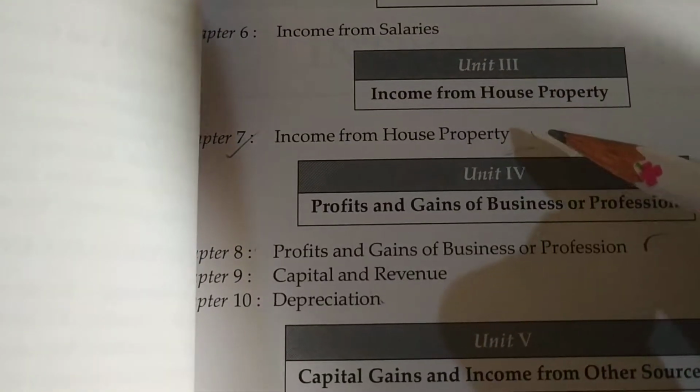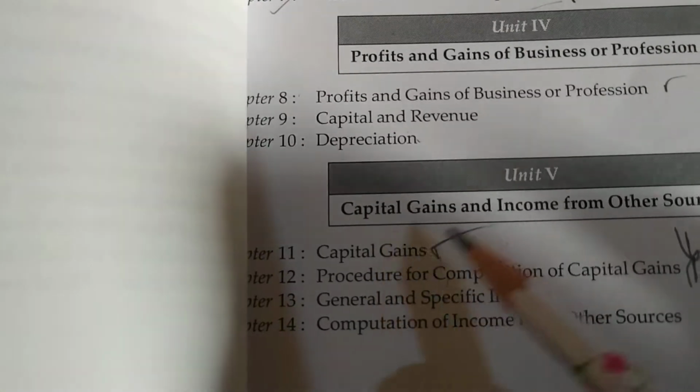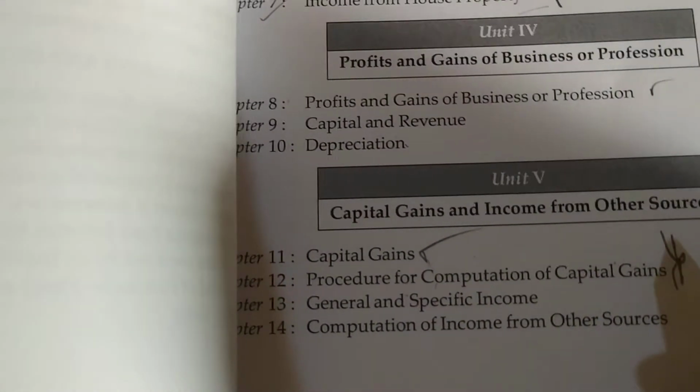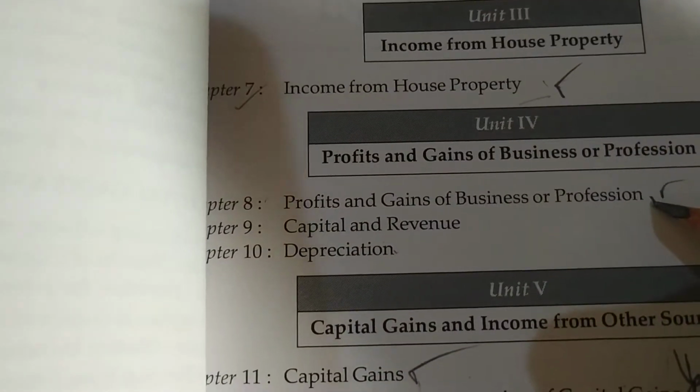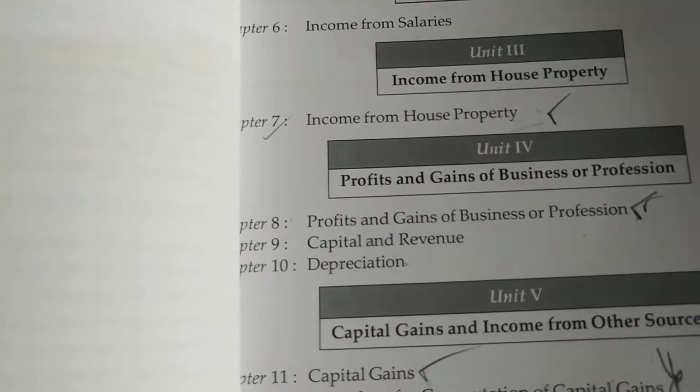Then we have done house property. Then we have done capital gains, both capital gains and the procedure for computation of capital gains. So our next target is profits and gains of business and profession. So this chapter we will do.